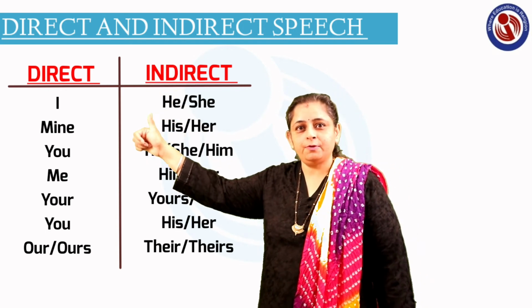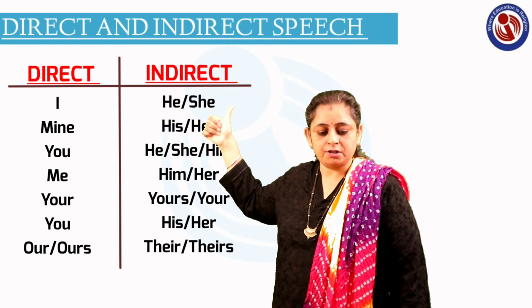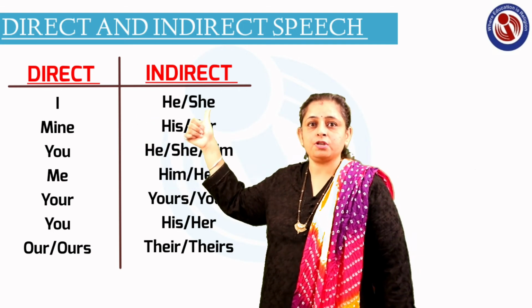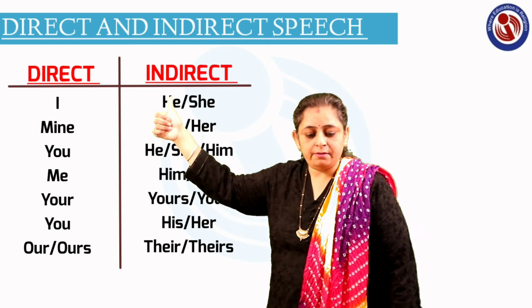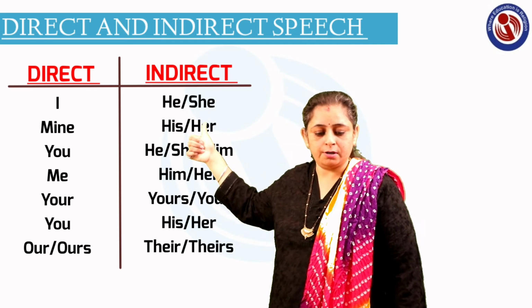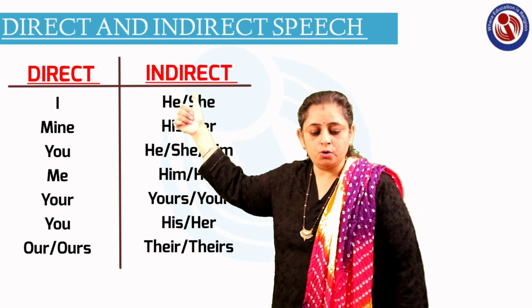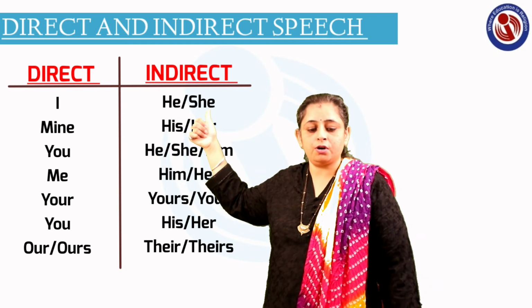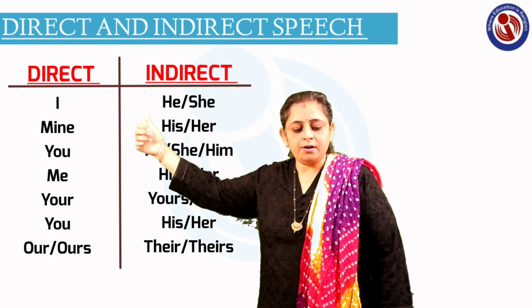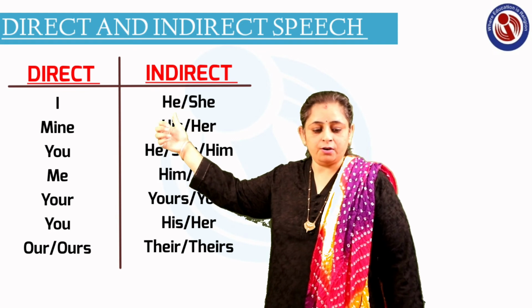Right? Mine will change to his or hers, you will be changed to yours, her or him. Me will be changed to him or her. Your will be changed to yours or your. You will be changed to his or her. And our or ours will be changed to their or theirs.